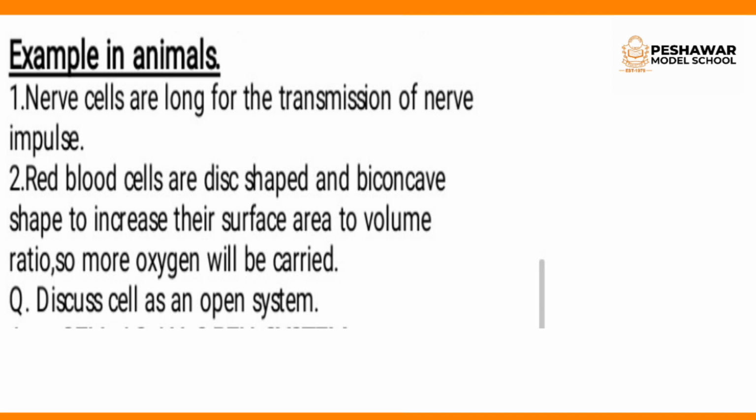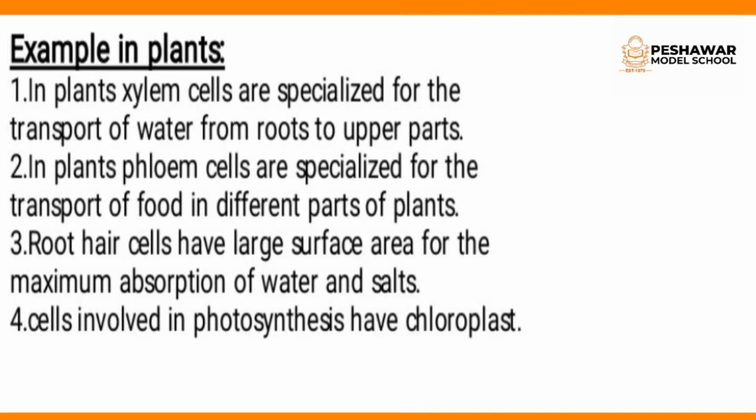Example: in animals, because cells are specific in nature, the function of the neurons, or the nerve cells, is the transmission of nerve impulses. The red blood cells are disc shaped and biconcave to increase their surface area to volume ratio, so more oxygen will be carried. The function of the red blood cell is to transport oxygen, and in this way the cell plays an important role in the living body.